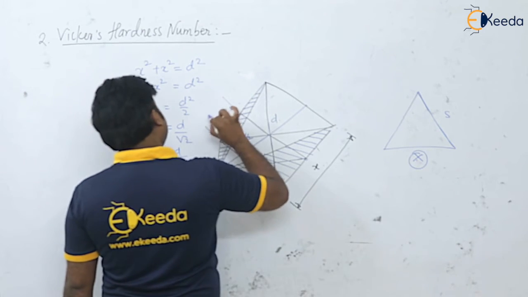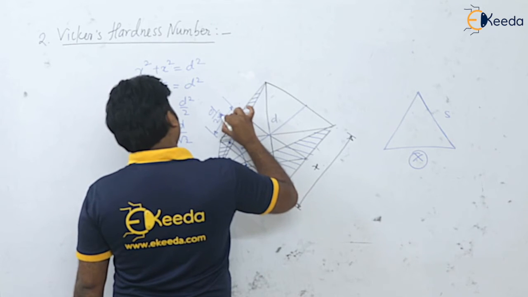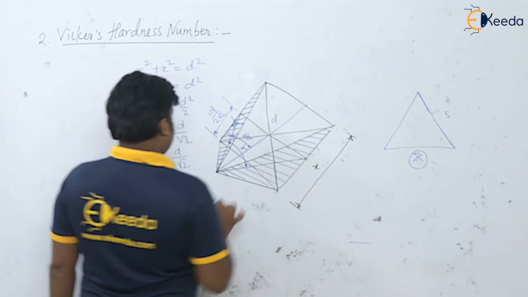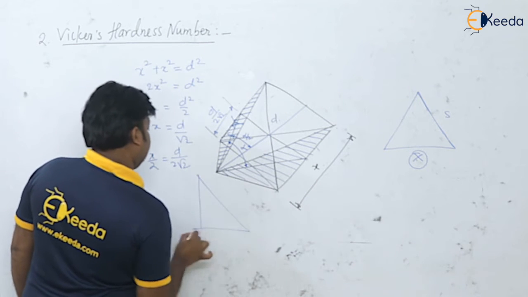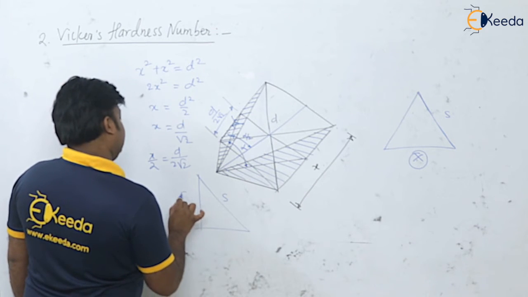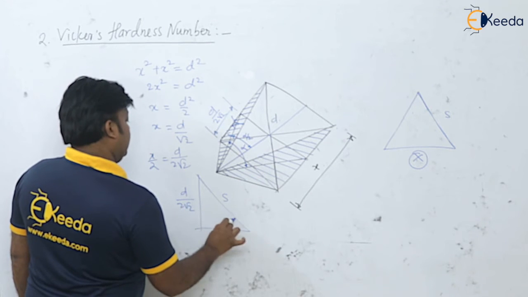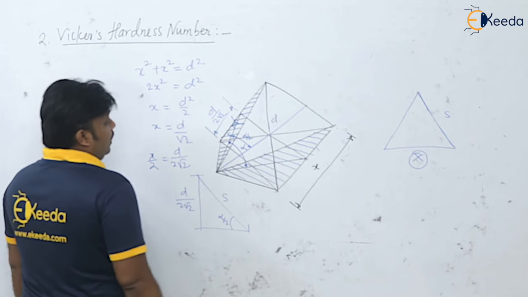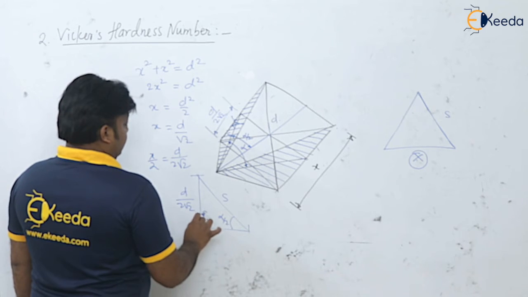So this distance will be D by 2 root 2, and this angle is 90 degrees. We can have this angle like this. This is the slant height S, this is D by 2 root 2, and this is alpha by 2, isn't it? And this is a 90 degree angle actually.